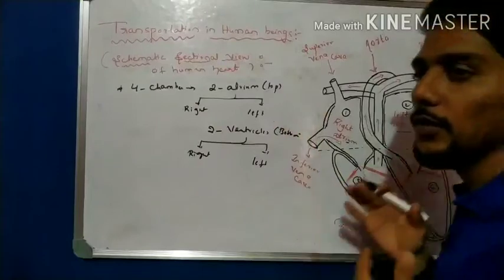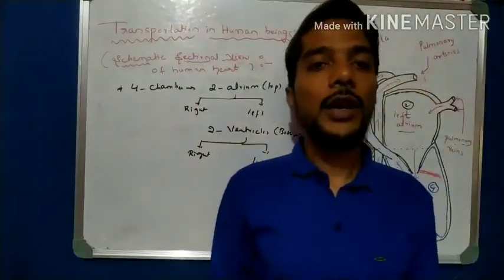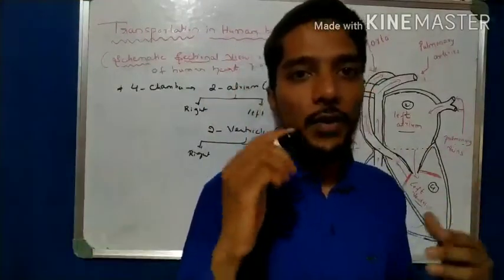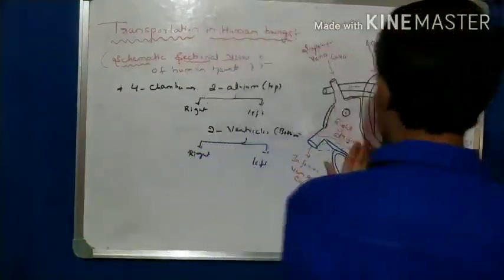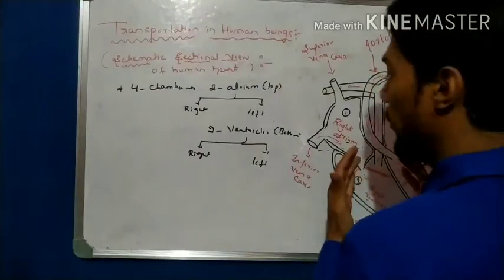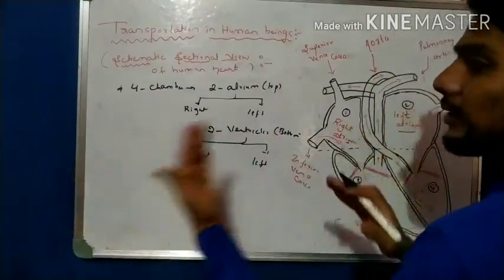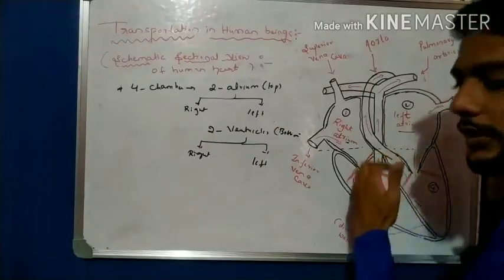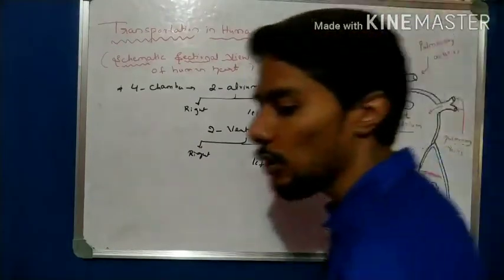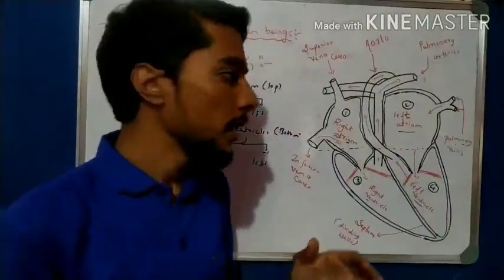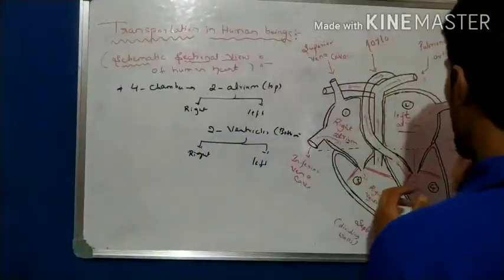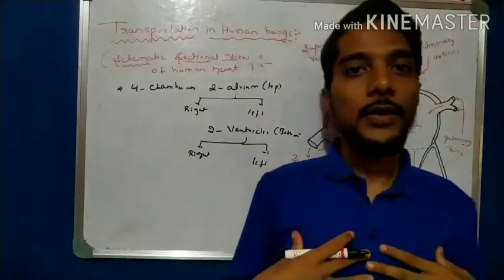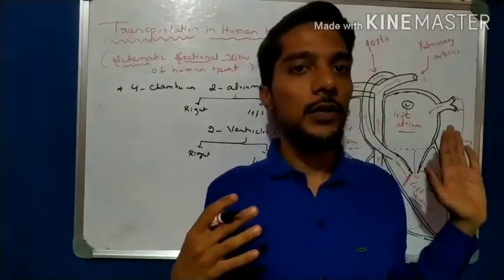That is reversed because of how we observe the heart. If you observe it like this, it is correct: this is the left side and this is the right side. But when we draw in a notebook or in an examination, we face the heart like that, so the position is reversed. Your left is now right in the diagram and your right is now left in the diagram. So that is a mirror image, okay? You have to remember. Most students say it like that: they take this is right, so this is right, this is left, so this is left. No, not that. It is like this one. Okay, this is the heart. So this is what we learn about that.